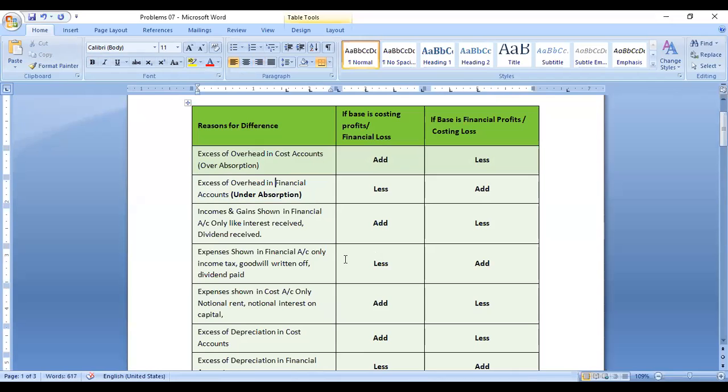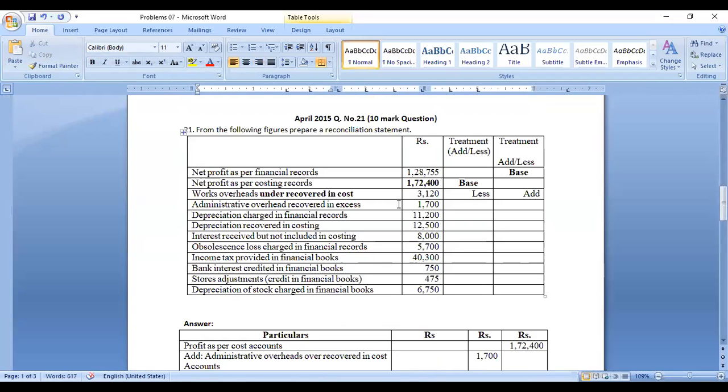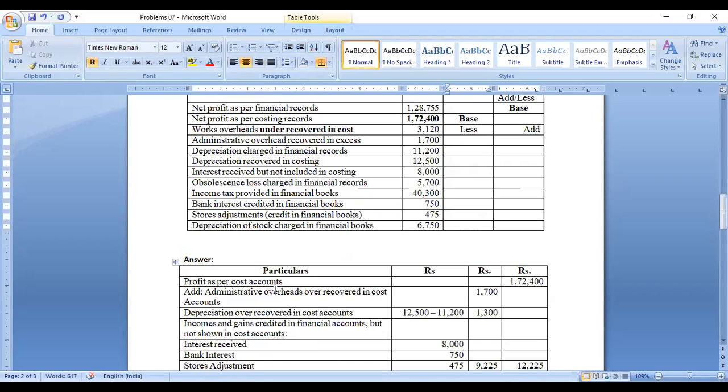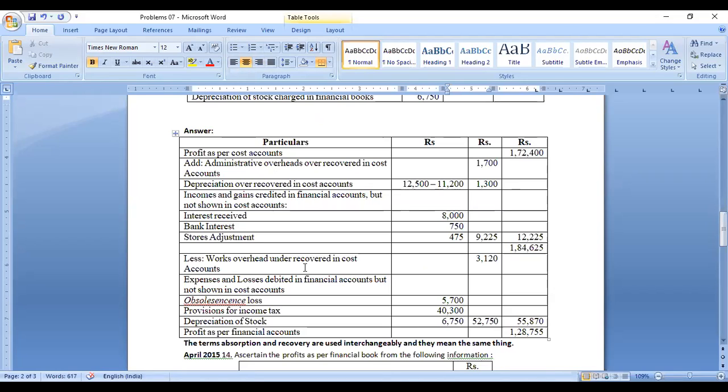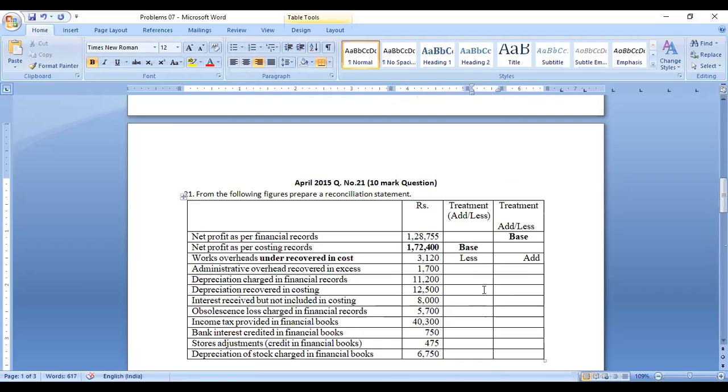Okay, so this one is understood. Under recovered in cost accounts, if you are taking this one as a base, then with this amount you have to subtract. So 3,120. I will take it here. Works overhead under recovered in cost accounts, that amount is 3,120. This amount is less. So now we can understand. Okay, right?